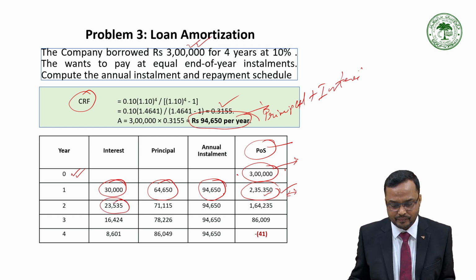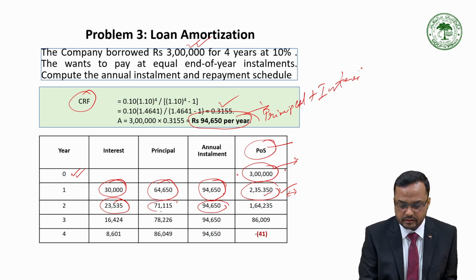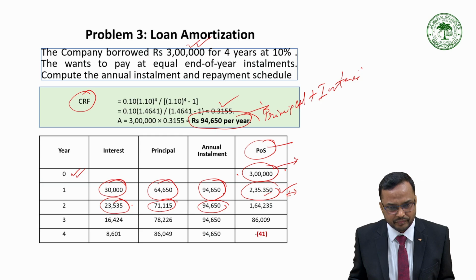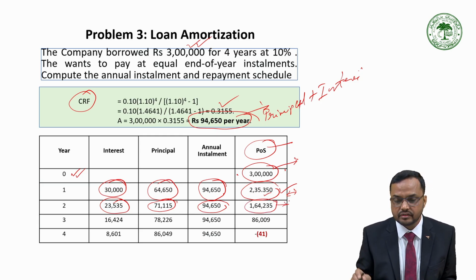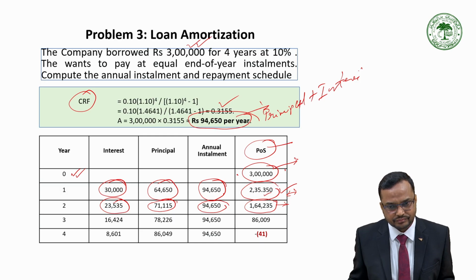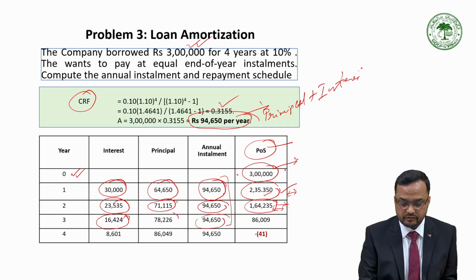Which will be 23,535 rupees. So this is the annual installment. We will subtract this interest amount and we will get the principal amount. So the principal outstanding at the end of the second year is 1,64,000. And finally, this is the installment amount for the third year. Again, we will calculate the interest applicable on the remaining principal balance, which is at the rate of 10%. We will get this interest. So we will subtract this interest amount and we will get the principal amount in the third year also.